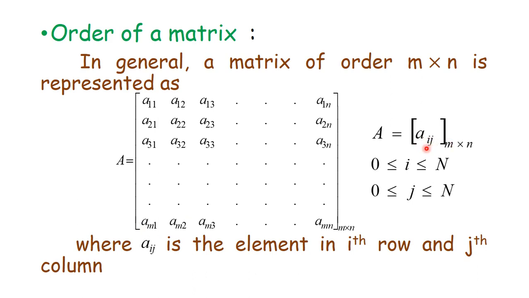So you might be thinking, what is this Aij? This Aij is the element of ith row and jth column of this matrix. This Aij is the element in ith row and jth column.